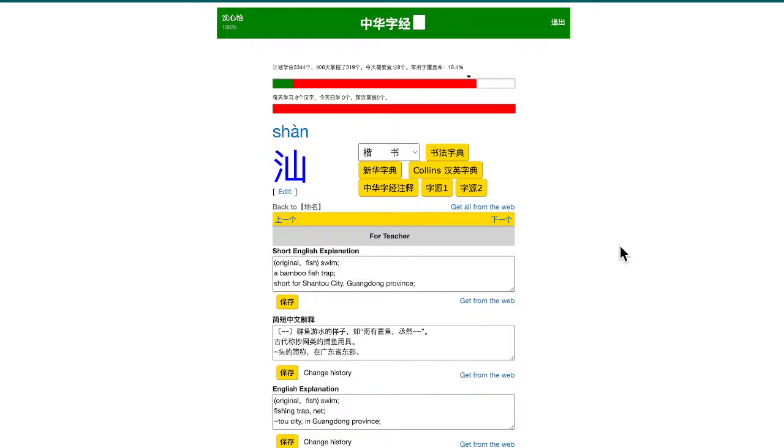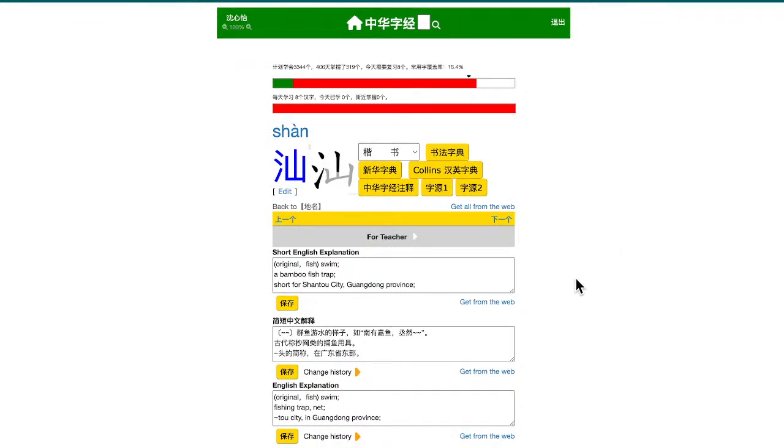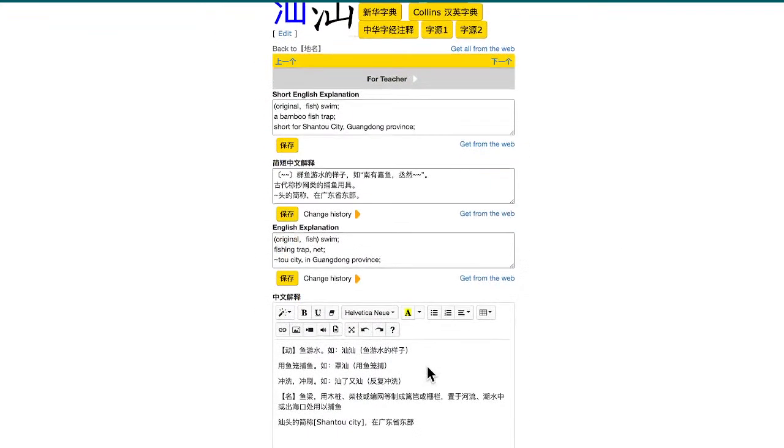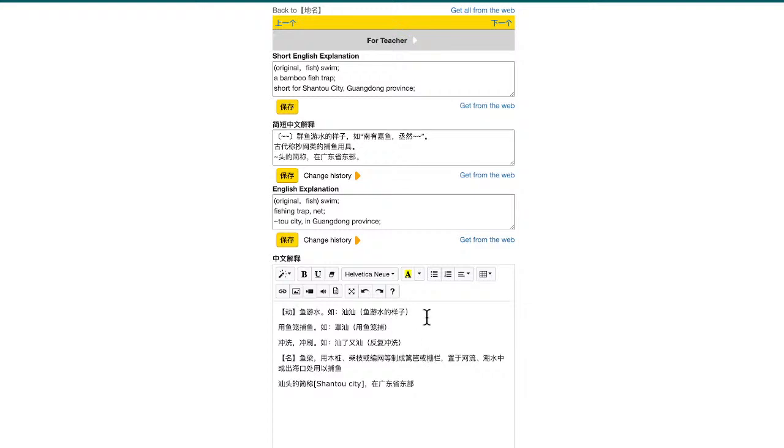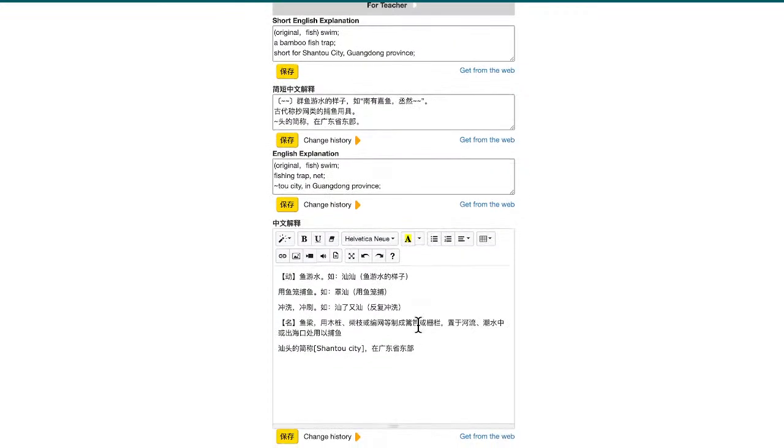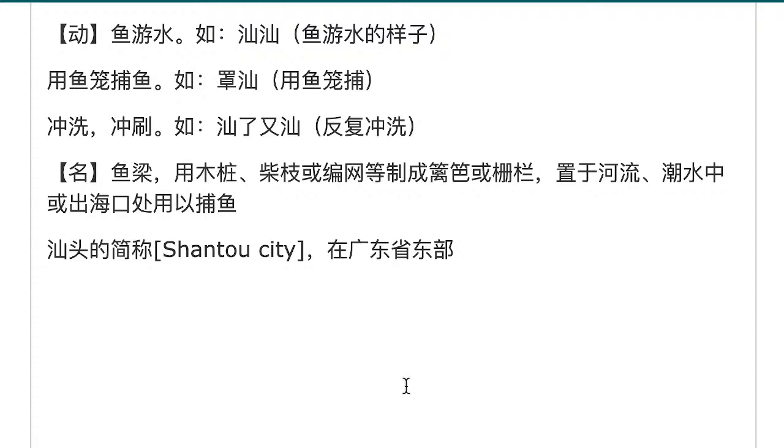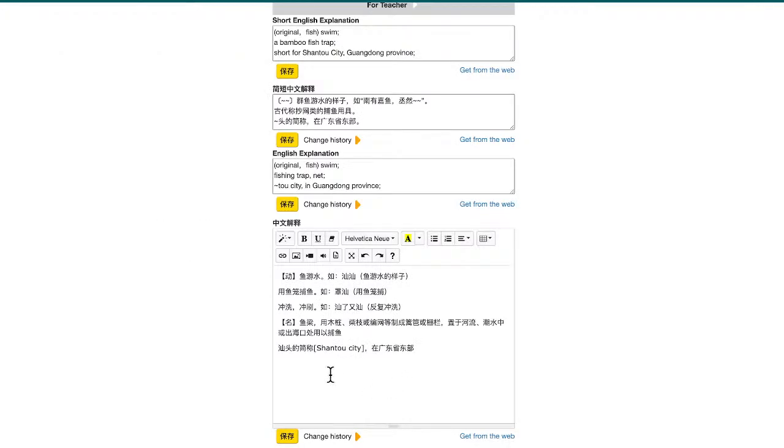Next one, shan. Now shan, the original meaning is to describe the way a fish swims. It's also used in words like shan, which means wash, you wash again. Also, this is used as a noun.